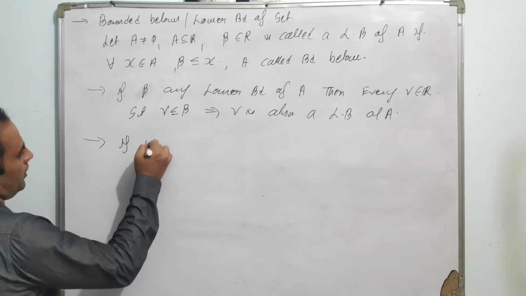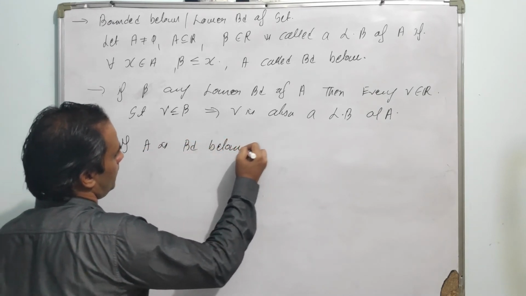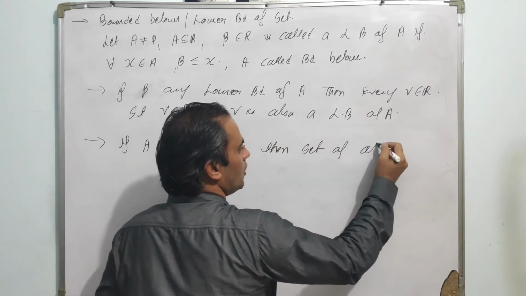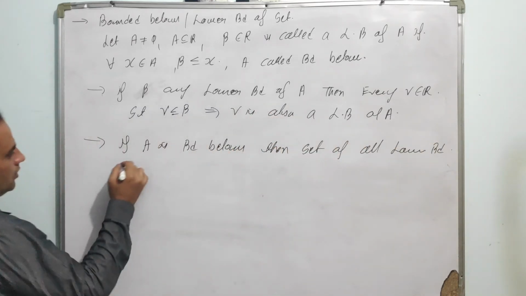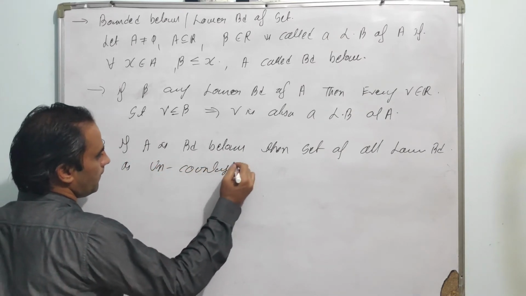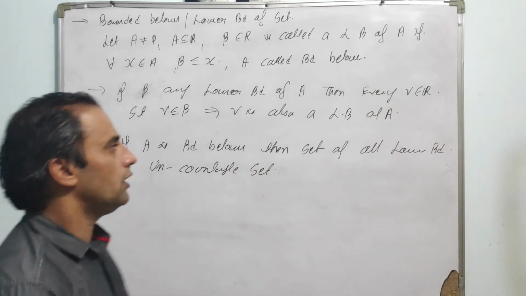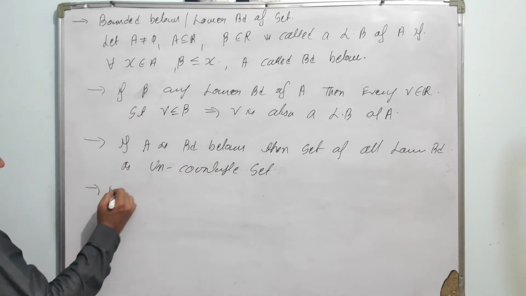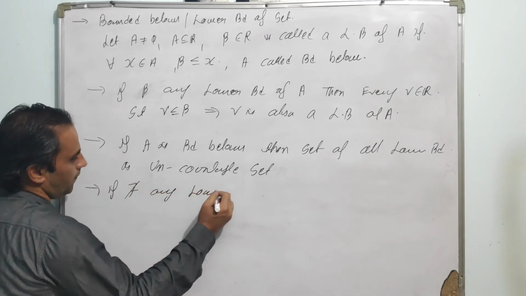So if A is bounded below, then the set of all lower bounds is an uncountable set. This is the definition of a lower bound, and the collection of lower bounds, if it exists, must be an uncountable set.